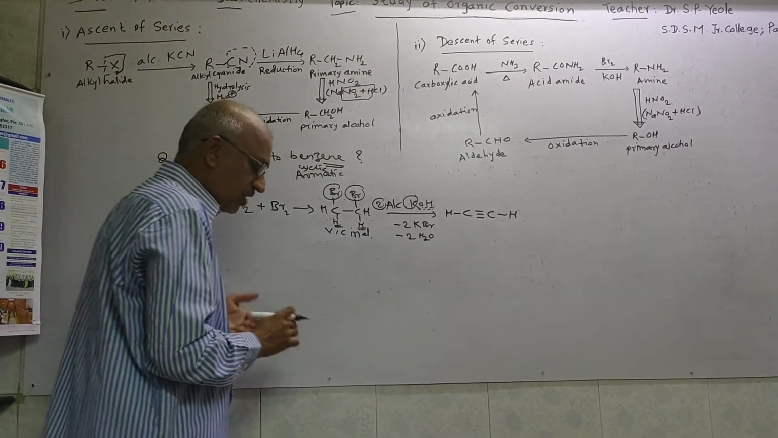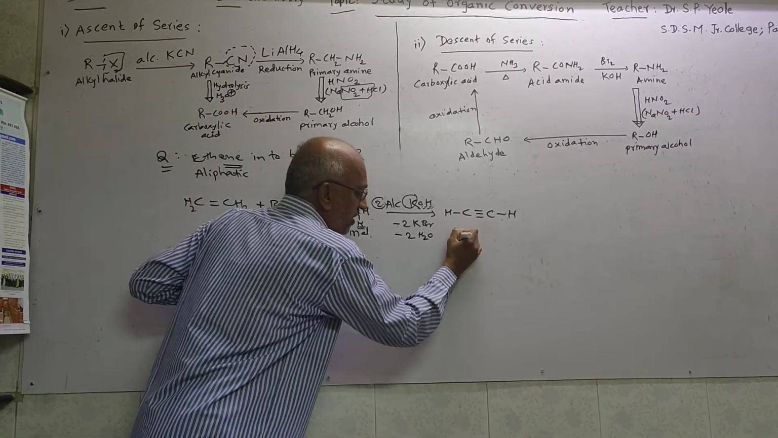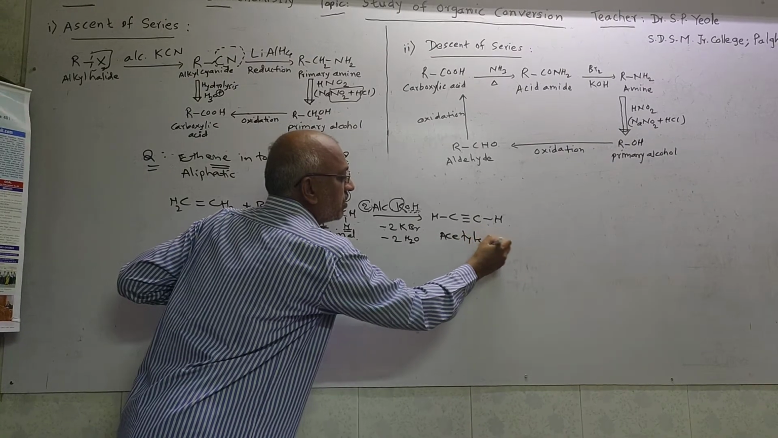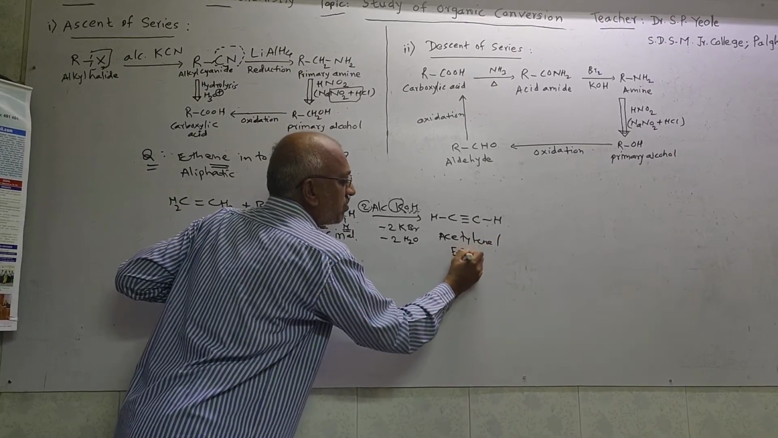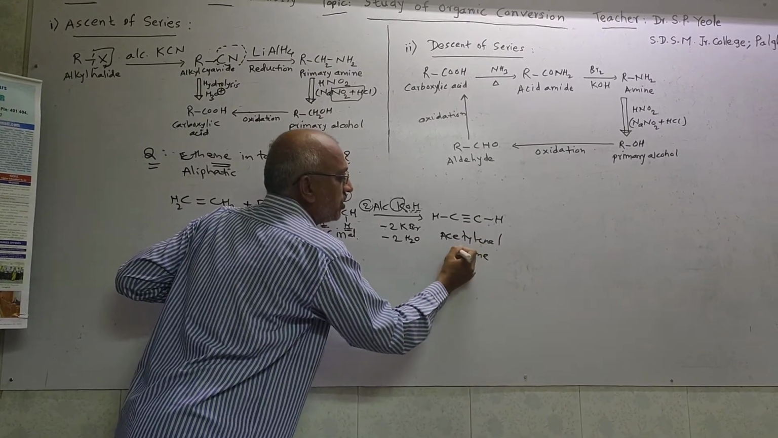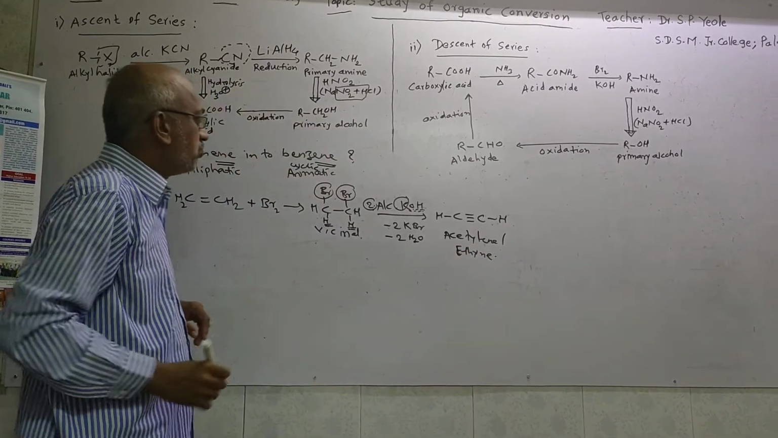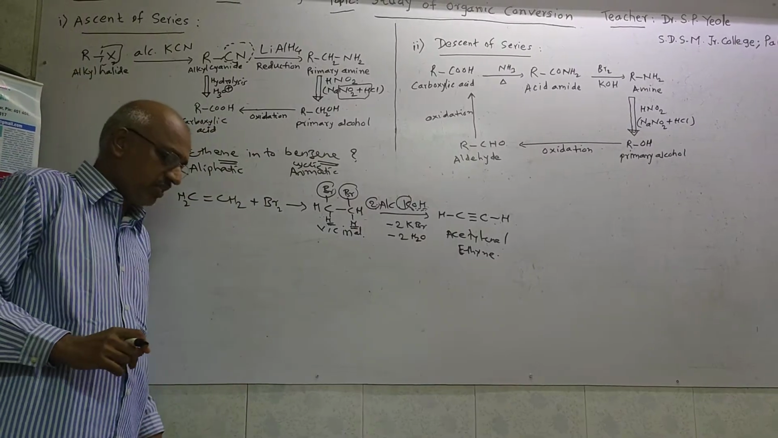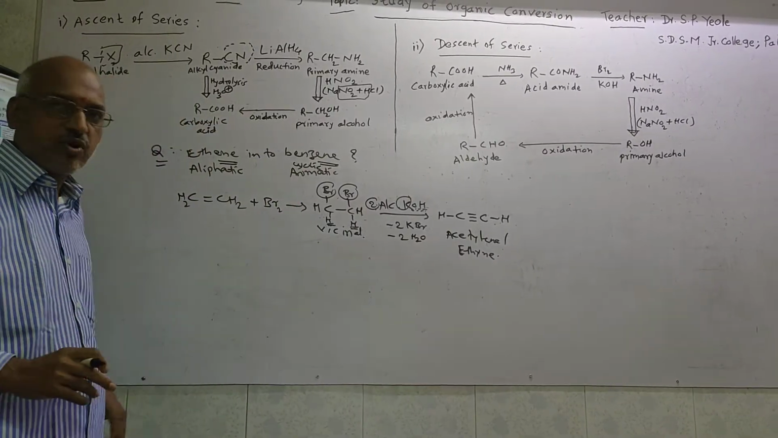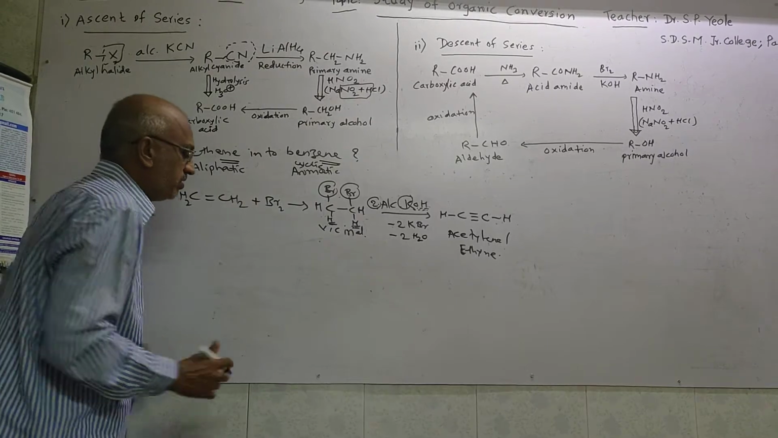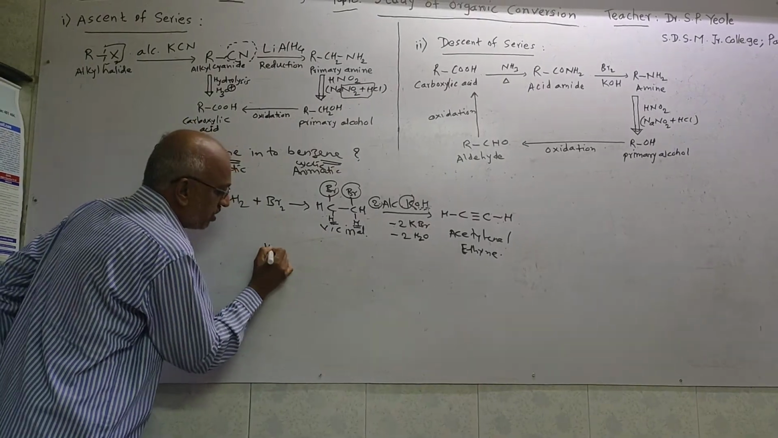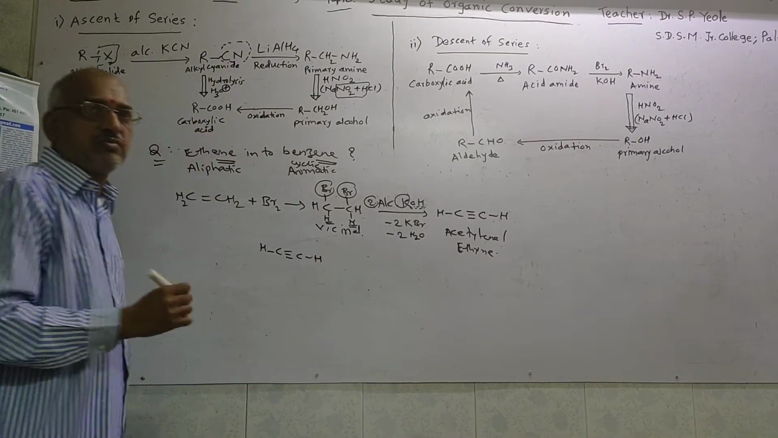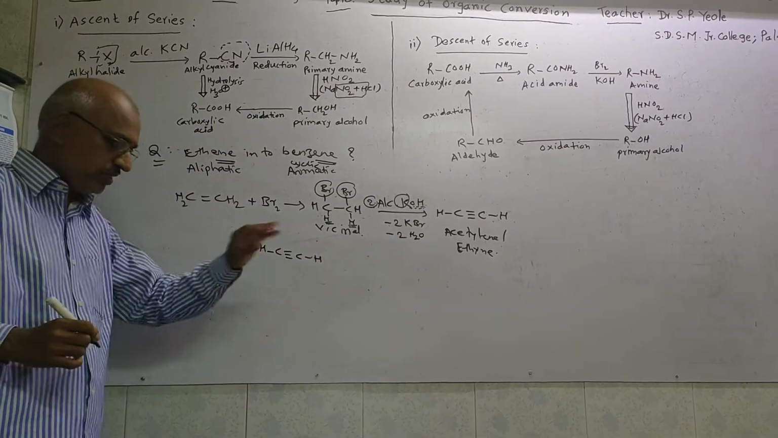This HC triple bond CH is called as what? Acetylene, or you may say ethyne. Acetylene or ethyne. The reaction is not completed here because our question is what? Ethene into benzene. In that, now from acetylene we can start the preparation of benzene. Once again I will write over here HC triple bond CH, that we want to convert into the benzene.